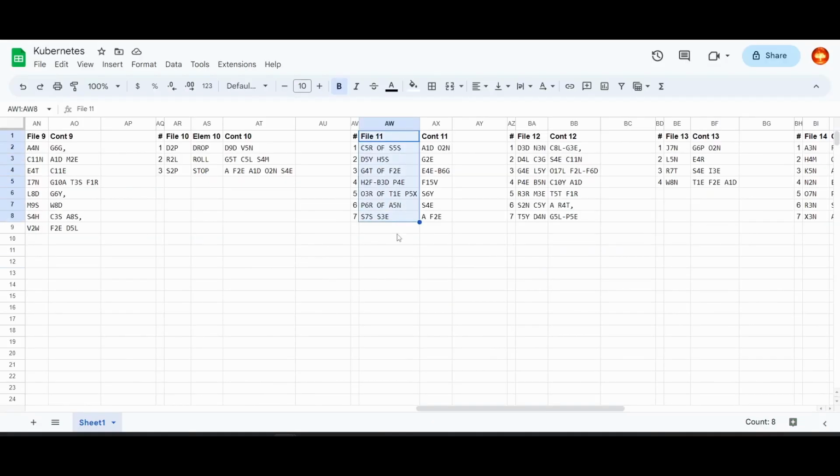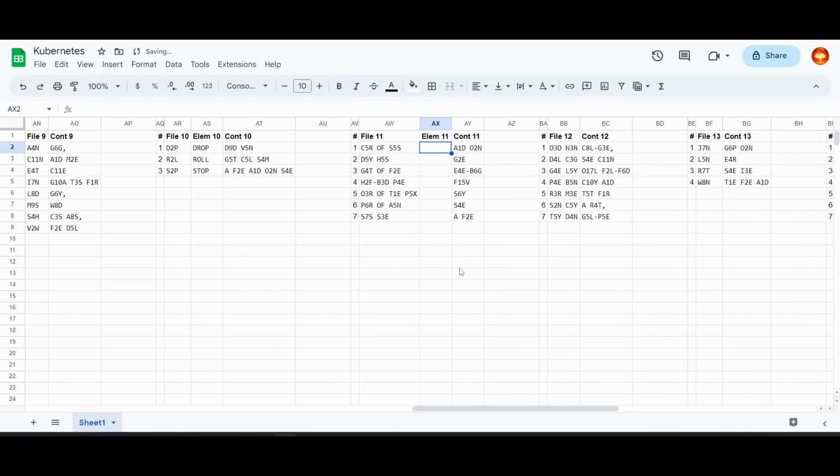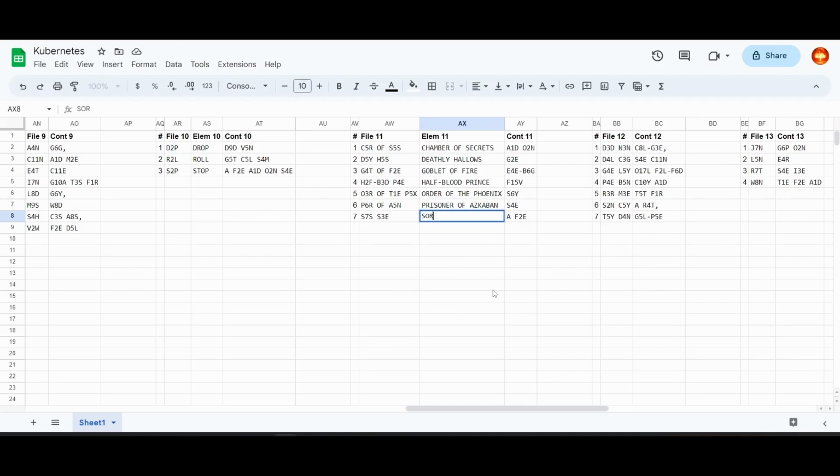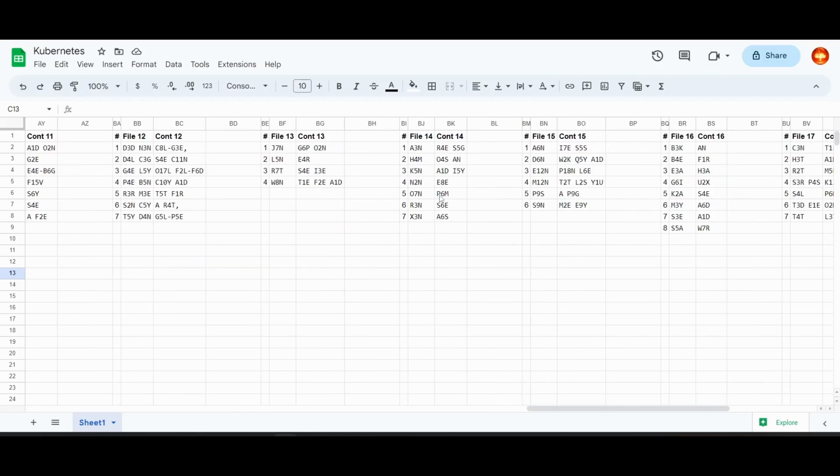This is the next one I figured out. This one looks like it's going to be Harry Potter books. Harry Potter and the Chamber of Secrets. Harry Potter and the Sorcerer's Stone. So 11 should be Harry Potter books, or just Harry Potter. Oh wait, it's 14 I figured out.